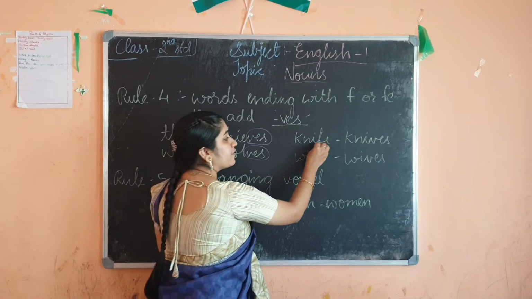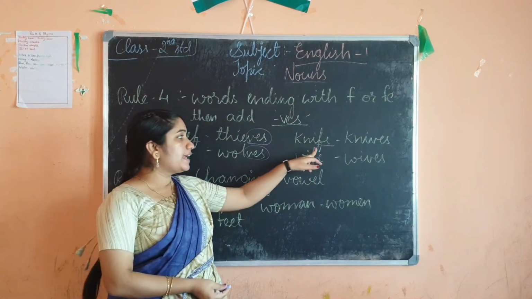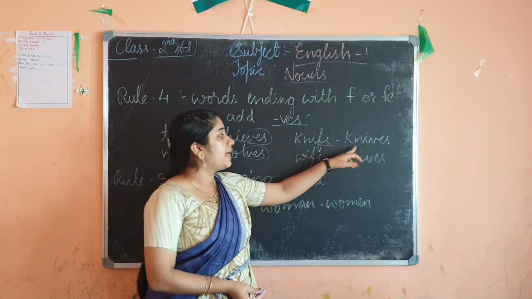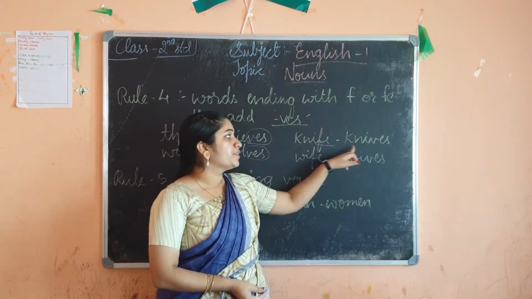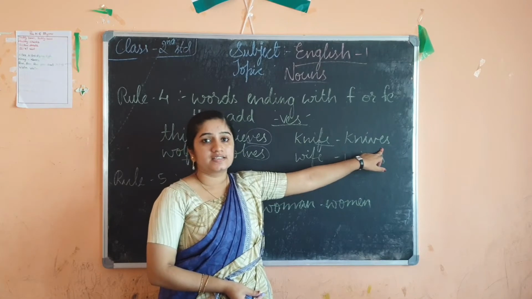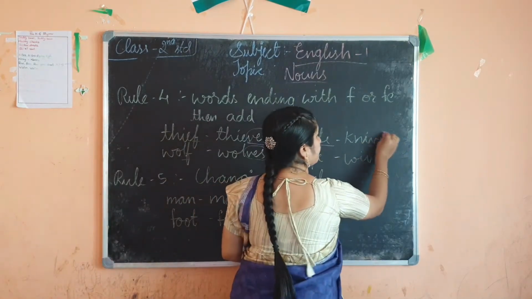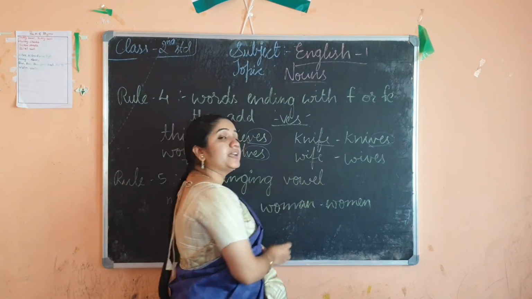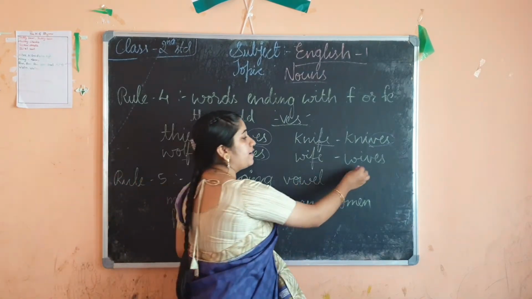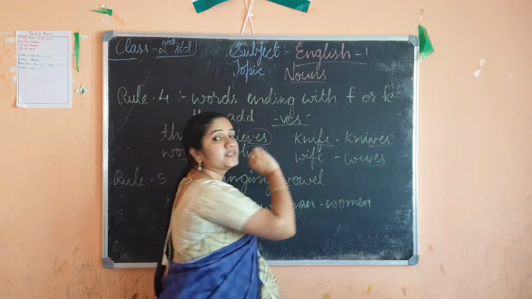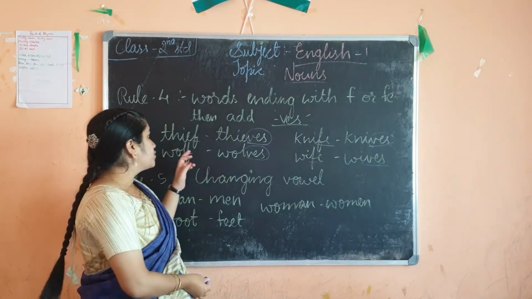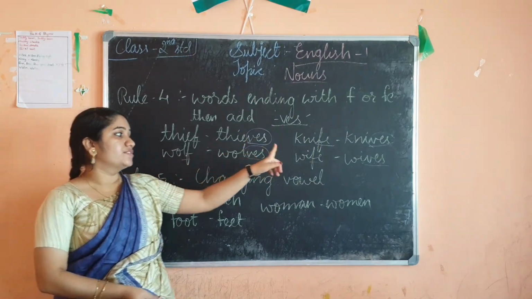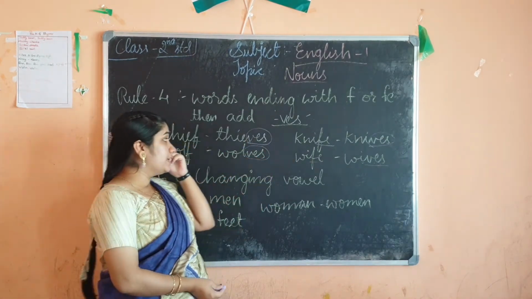Then see here, knife. If a word is ending with F-E, K-N-I-F-E, then I should remove this F-E, two letters, and then add V-E-S at the end. K-N-I-V-E-S, knives. Then wife, W-I-F-E. It is ending with F-E, so I remove that F-E and add V-E-S: W-I-V-E-S, wives. So thief, thieves. Wolf, wolves. Knife, knives. Wife, wives. Okay, this is simple.